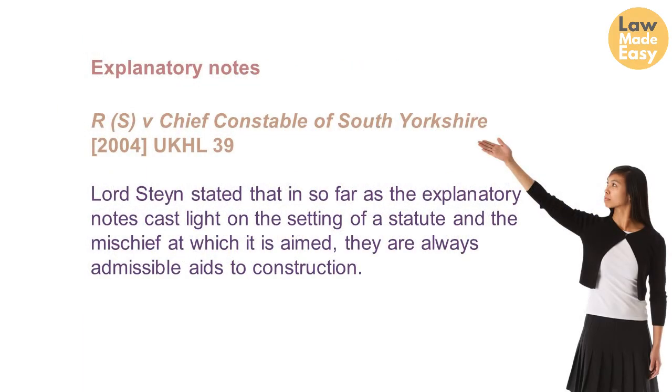Explanatory notes. Explanatory notes are used by the courts to seek assistance in the interpretation of statutes. In the case of R (S) against Chief Constable of South Yorkshire, Lord Steyn stated that insofar as the explanatory notes cast light on the setting of a statute and the mischief at which it is aimed, they are always admissible aids to construction. He further added that they may contain much more immediate and valuable material than other aids used by the courts.